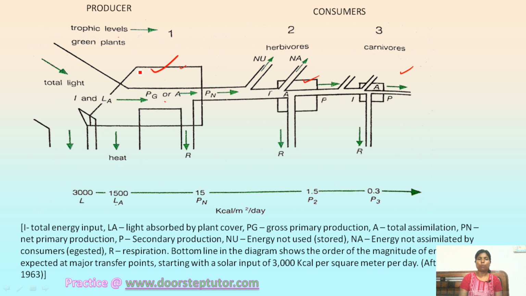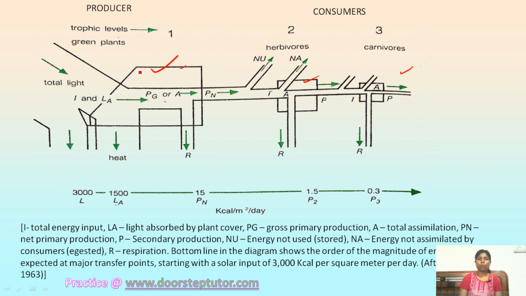So here this is the first trophic level, this is the second trophic level, and this is the third trophic level, okay? So here you can see that the size of the box is big. It is big for the producer, for the plant, signifying that the producer has a large amount of energy stored, right? Or they have a large amount of biomass, okay? Whereas the carnivores have the least biomass because the size is small.